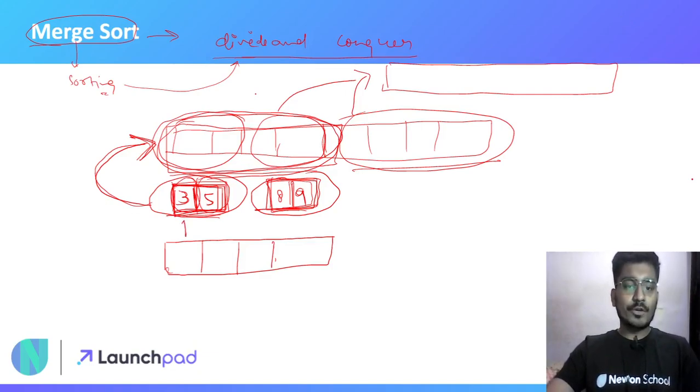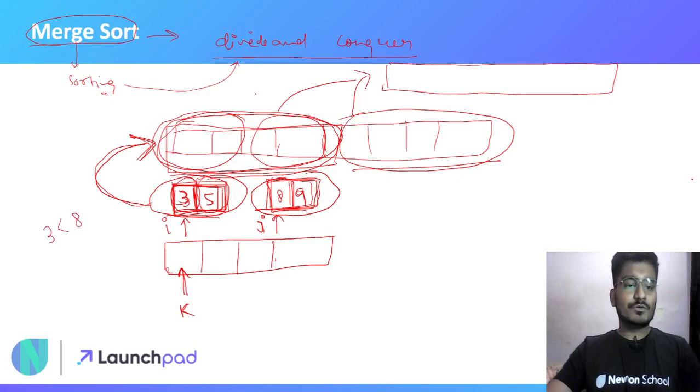I will take a pointer here, let's say it is I, and a pointer here, let's say it is J. And I will obviously take a pointer here, let's say it is K. Now what I will simply do is compare the element at index I, that is 3, and the element at index J, that is 8.